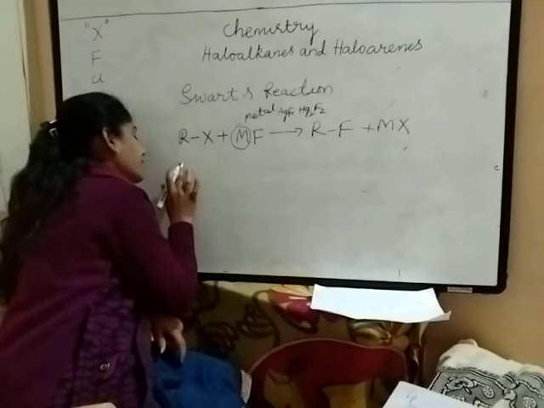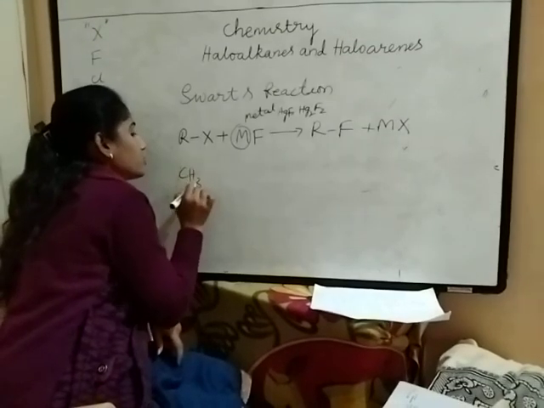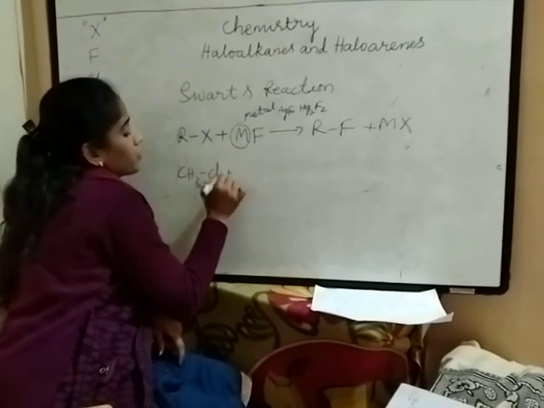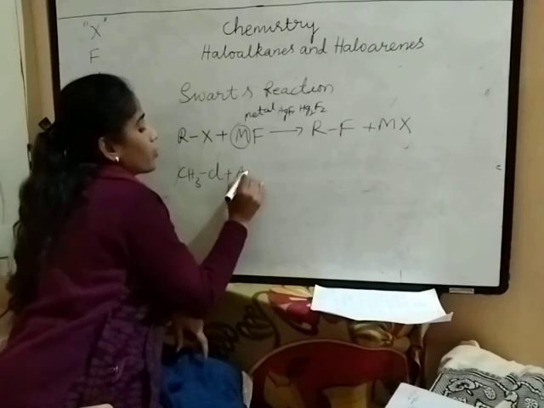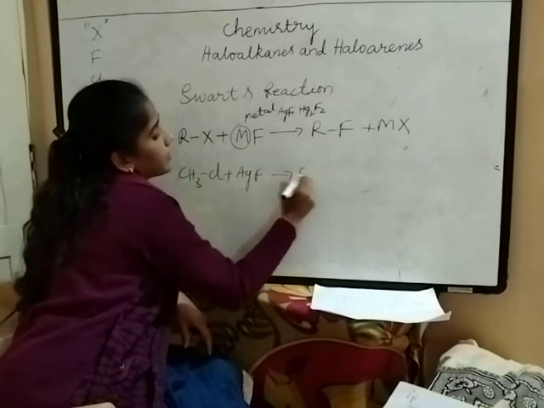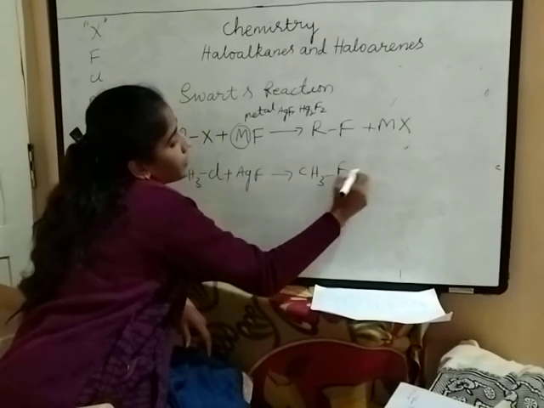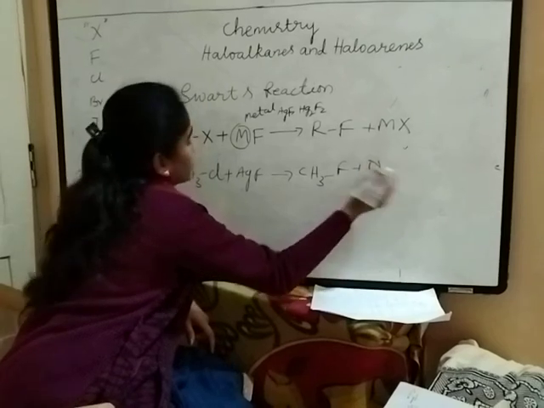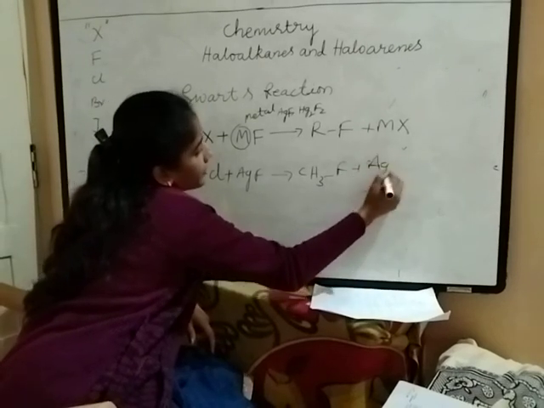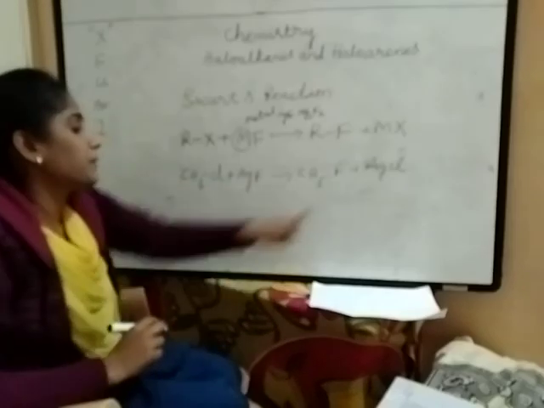Okay, if I take R equal to CH3 and X equal to chloride, with the metal fluoride silver fluoride, I will get CH3F plus AgCl, silver chloride. This is a metal fluoride.